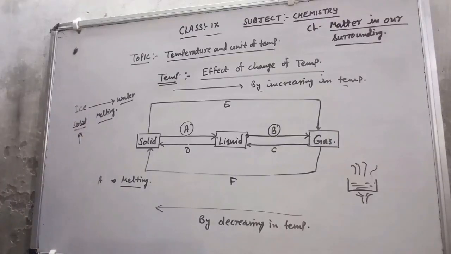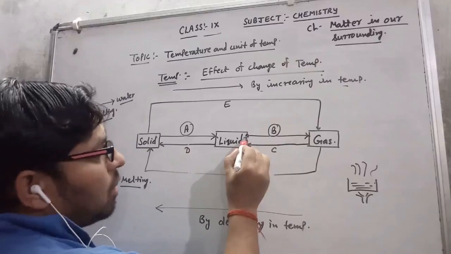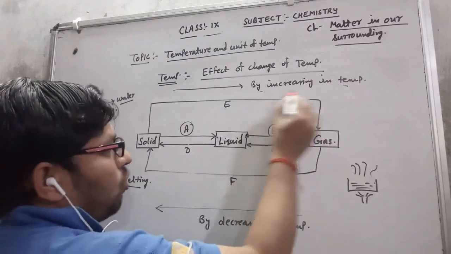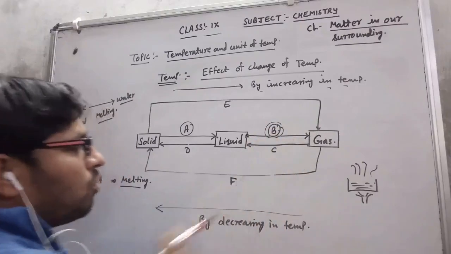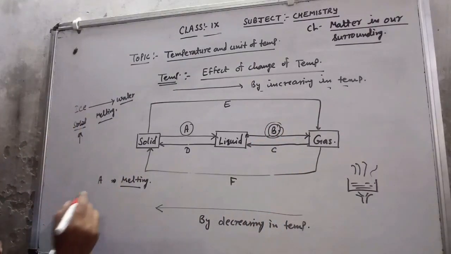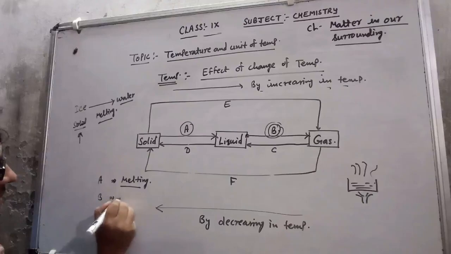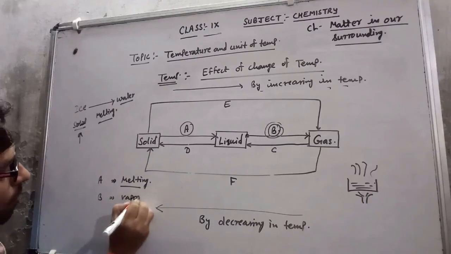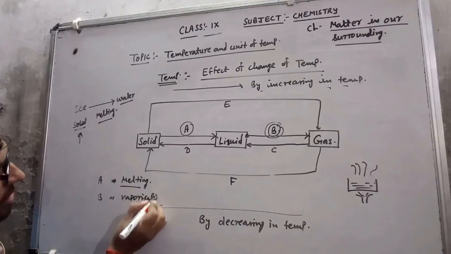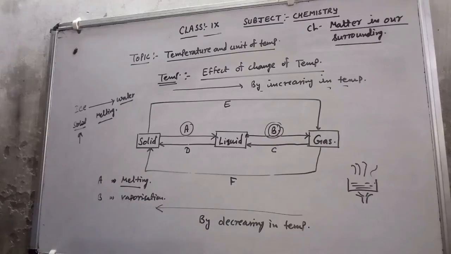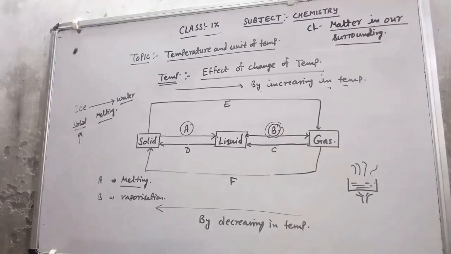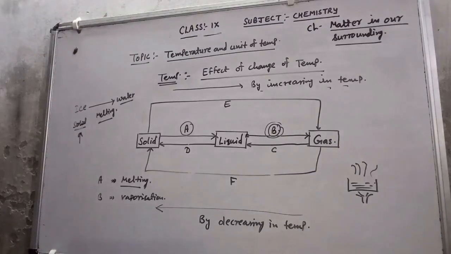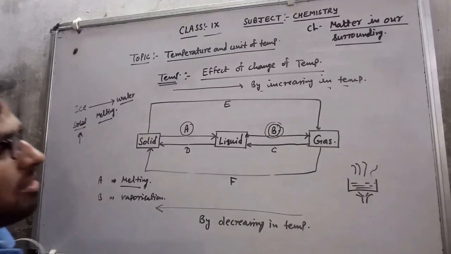Same is available here. You can see a liquid is converted into gas on heating by process B. So this process B is known as vaporization. Vaporization is a process in which a liquid is converted into gas on heating, or by increasing the temperature.